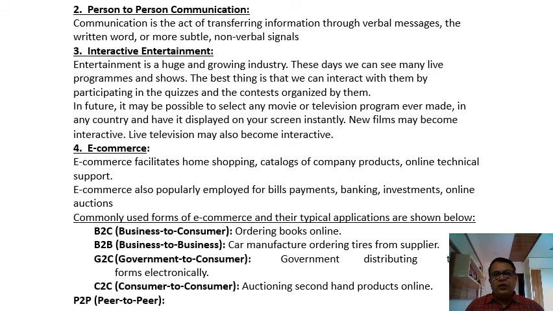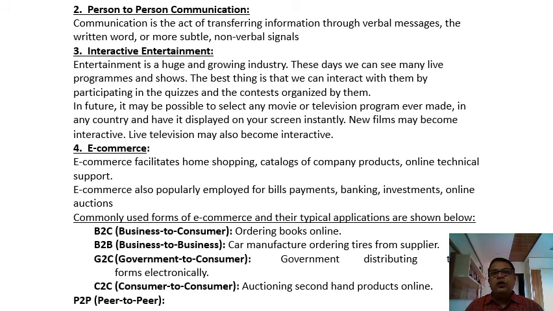Then person to person communication by using Facebook, WhatsApp, etc. There are so many things. Then computer networks we can use for interactive entertainment. Basically, Facebook is used for communication, but nowadays Facebook and WhatsApp we are using for entertainment. YouTube is a very good platform for sharing videos, but now we are using it for entertainment too. And the base of each and every thing is nothing but the computer network.